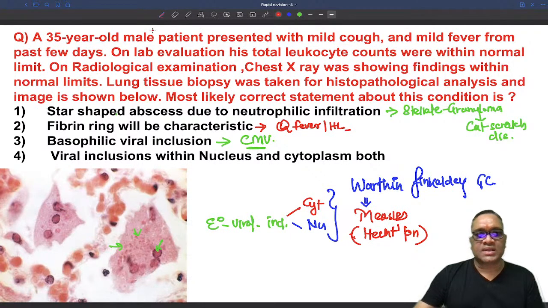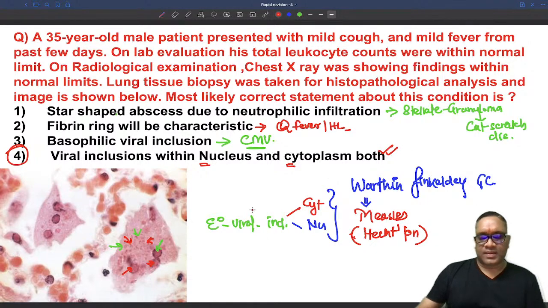So what is the correct answer? D is the correct answer. So the fourth one is the correct answer. Viral inclusions are seen. You can see all these eosinophilic pinpoint, and similar eosinophilic structures are present inside the nuclei. So within the nucleus also, within the cytoplasm. So this is the correct answer, right?